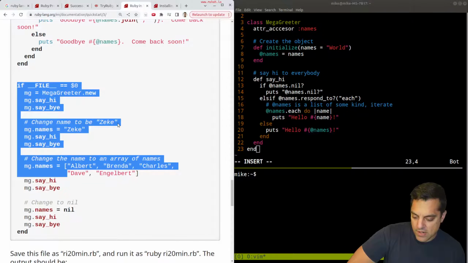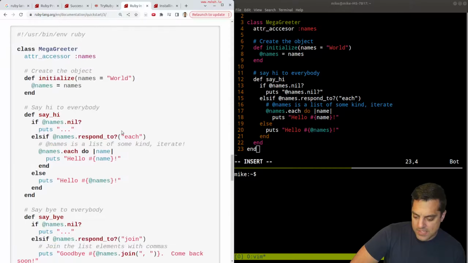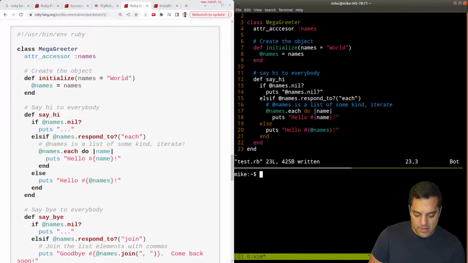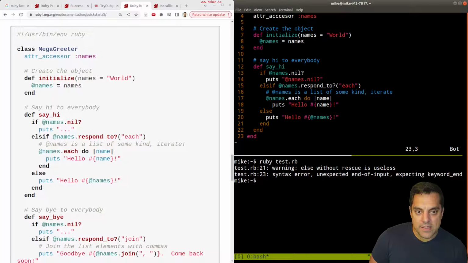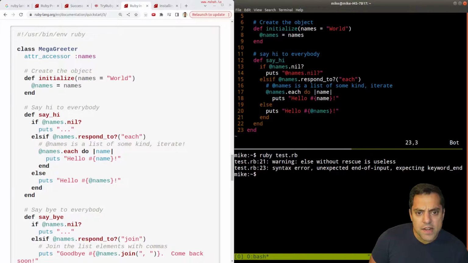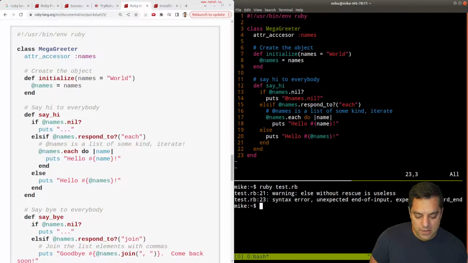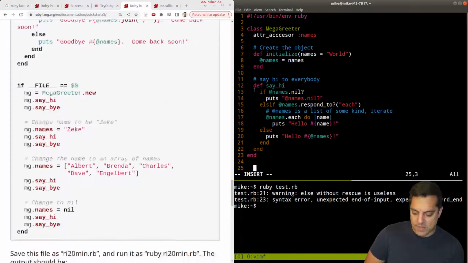Oh, and then we got to start our script off. Let me see if I just broke anything here. How do I run this? Ruby, maybe test Ruby or something like that. Warning, else without rescue is useless. Okay, I did make a syntax error. Syntax error, unexpected end of input, keyword end. Okay, probably with my class. But I guess saving it gave me back my stuff. Okay, so let's write the rest of the script and see if we made any other silly mistakes here.